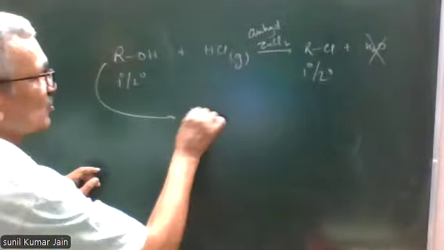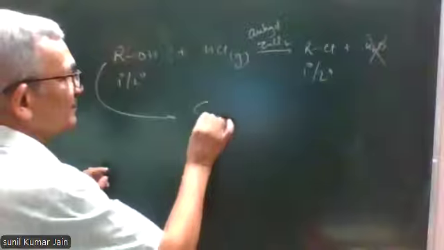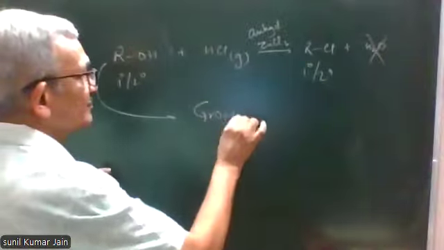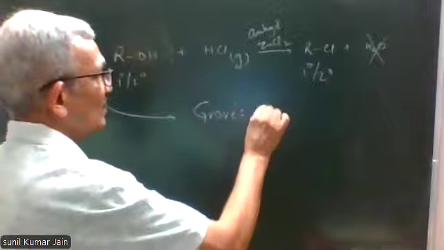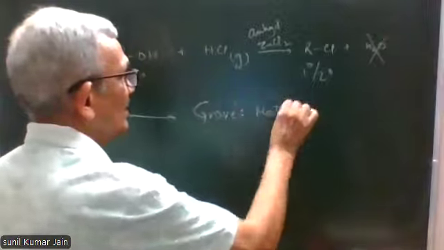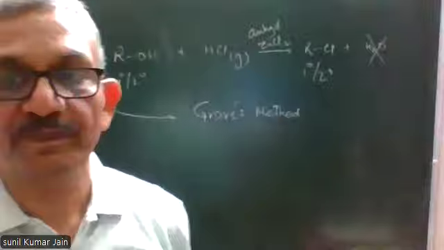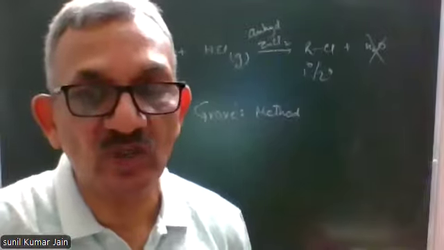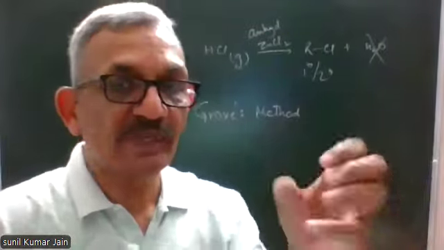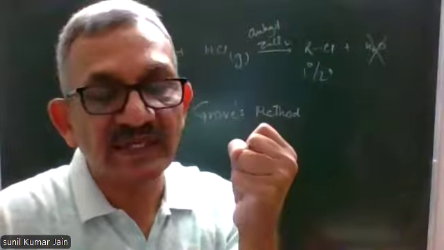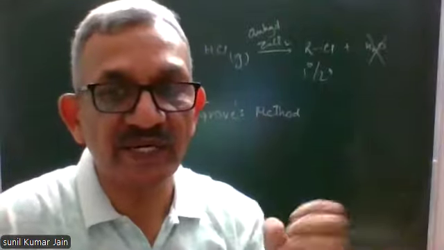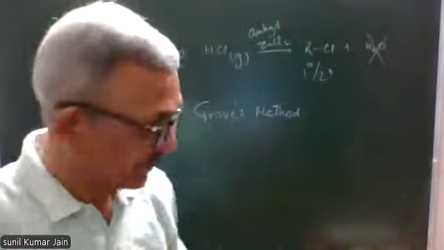This method is called Groves method. So this method for the preparation of primary and secondary chloroalkanes is called Groves method. Water formed is absorbed by zinc chloride, and therefore backward reaction is prevented.